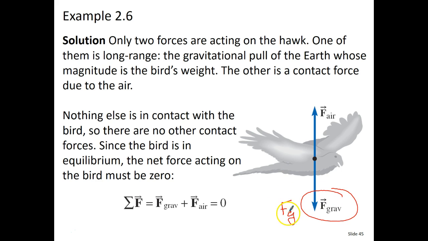That one's pulling the hawk down, but because the hawk is traveling at a constant speed and maintaining its altitude, we also have the force of the air pushing up on the hawk. You'll see this one as F air. Both of these vectors are equal but opposite in direction, so the overall force is 0. So when I add the force of gravity and the force of air, I should get a sum of 0. That would be my net force acting on the hawk.